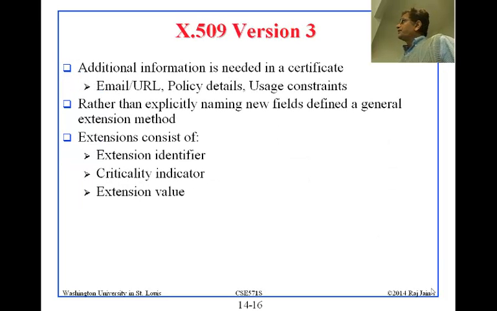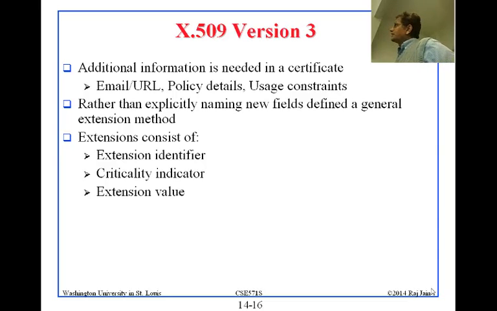Version 3. In version 3, they added additional information in the certificate, such as email and URLs, policy details, and the usage constraint. So usage constraint, previously, when you had a certificate, you could use it for anything you want. You can use it for mail, you can use it for purchasing, you can use it for something else. But now, you need a different certificate for each thing. For mail, there's a different certificate. You cannot use it for purchasing, but if you want it for purchasing, you get another certificate. If you want something else, you get another certificate.